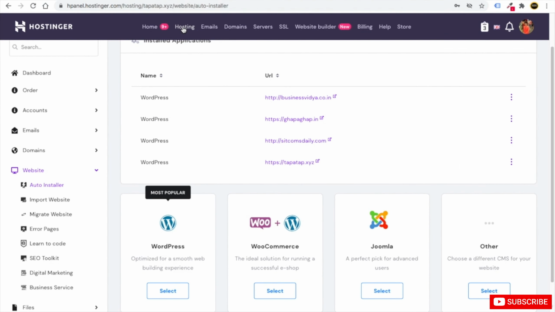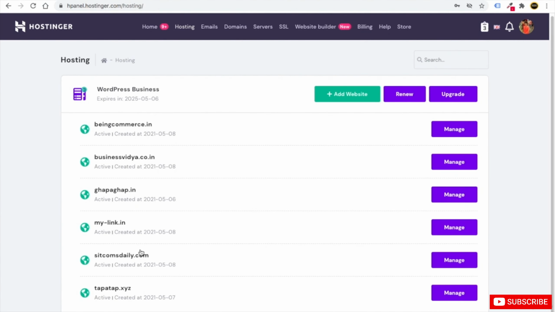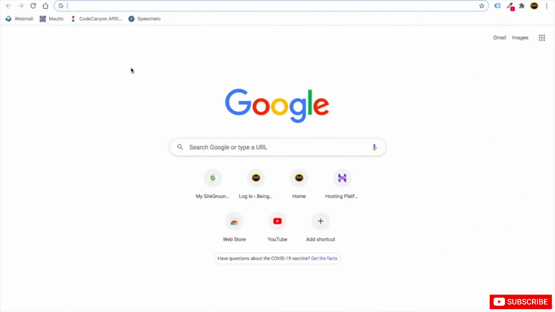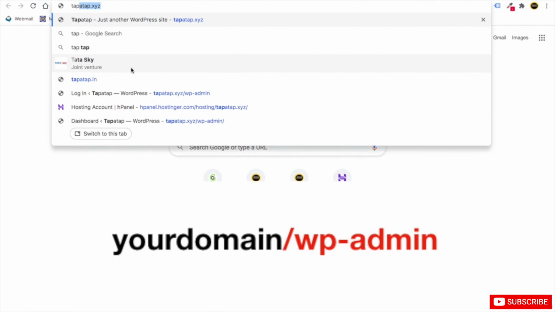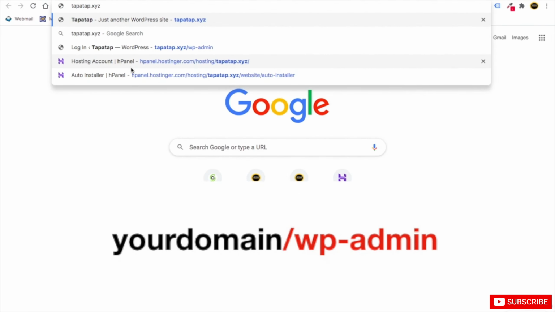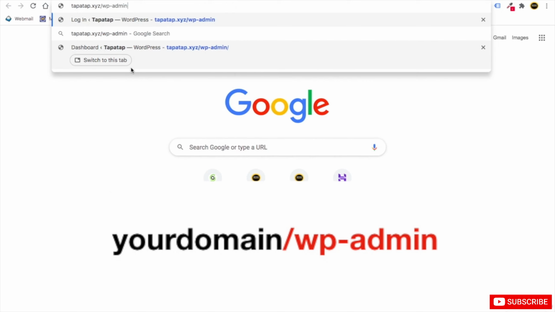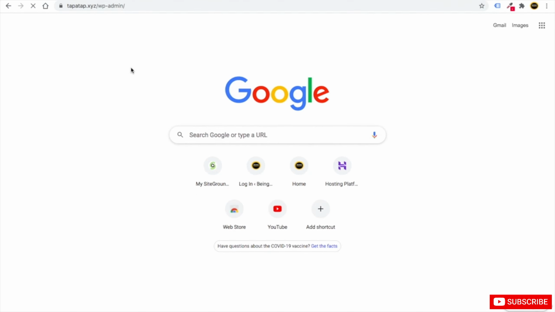Again, just click on this hosting. Here you are going to see all your websites. Now again, I'm repeating, whenever you need to log in to your WordPress website again, you just have to write your domain, that is tapatap.xyz. I've written it here. Then you put slash, then write wp, then dash, then admin, and click enter. You will go to your WordPress dashboard.